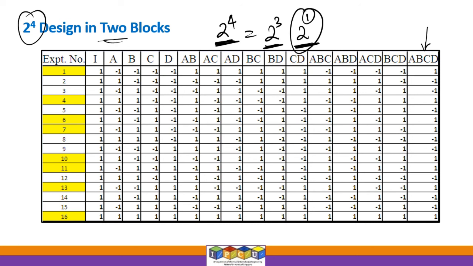Therefore, experiments that have A, B, C, D equals +1, we will assign to block 1. Right? That is what I have colored in yellow. So anything that's colored in yellow means that we are going to assign it to block 1. So the 8 experiments to block 1 are indicated here. The remaining 8 experiments will go into block 2.